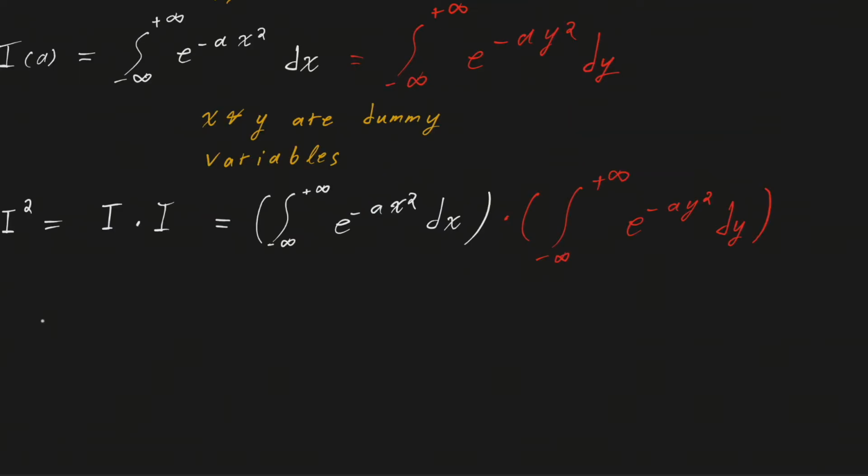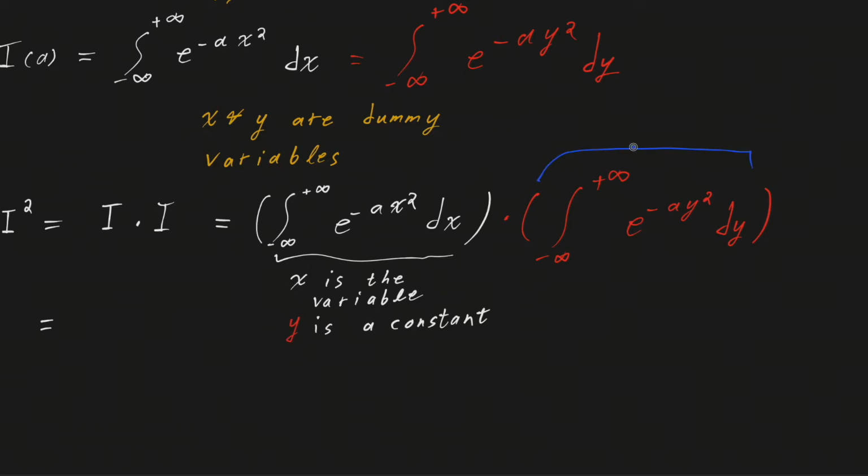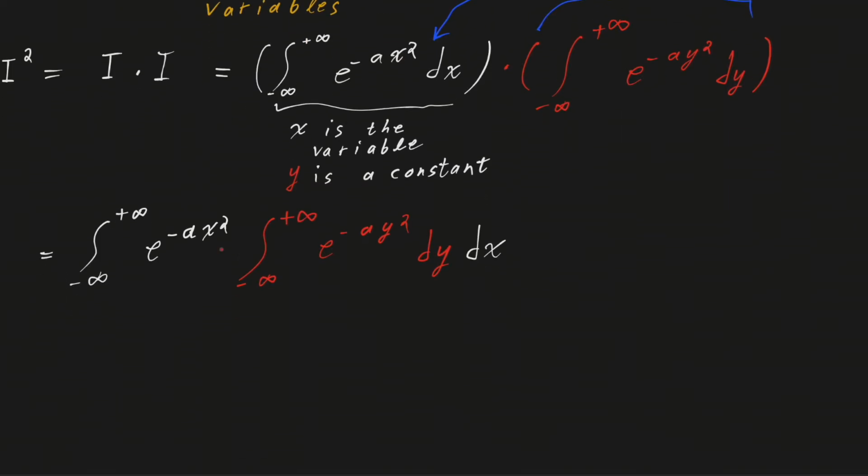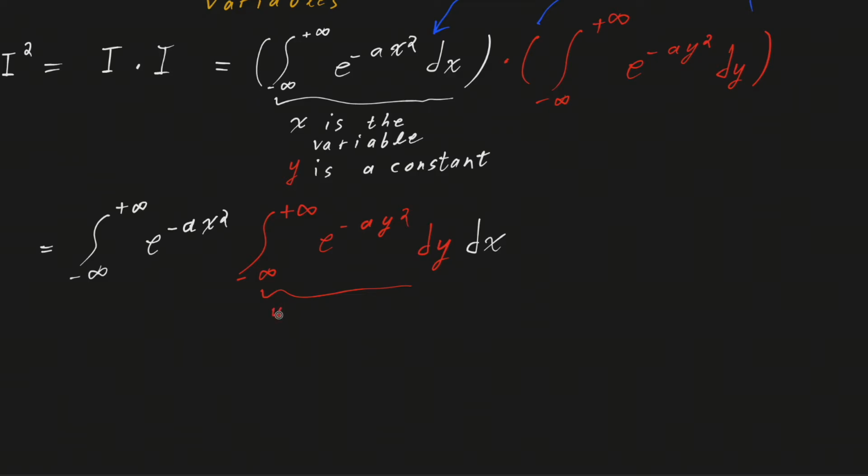dummy variable y. Now, since y and x are dummy variables, and in our case, when we are integrating this integral, x is the variable while y is a constant. So in essence, we can just let this integral here move inside the integrand without having any issues. We can rewrite the integral as follows. But now also notice that within this integral, y is the variable and x is a constant. We can let this exponential come here.